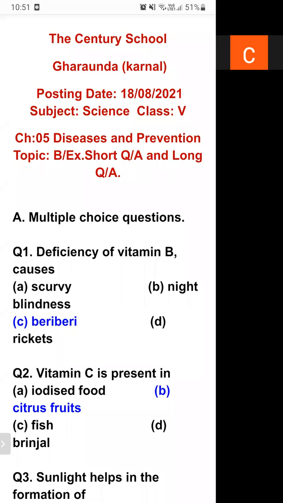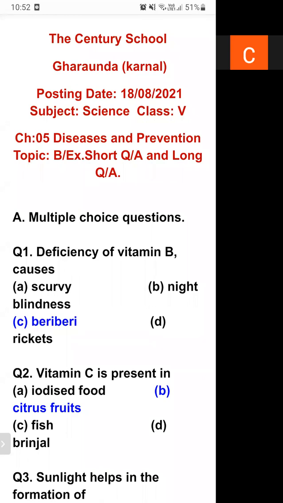You can remember vitamin C, citrus starts from C. So the first alphabet of citrus is C, and vitamin C, C for citrus fruit. So option B is the correct answer, citrus fruit.